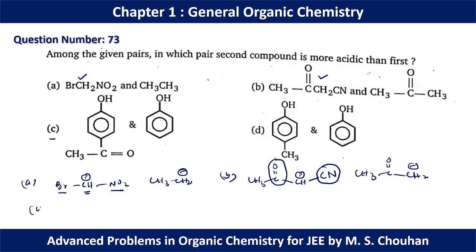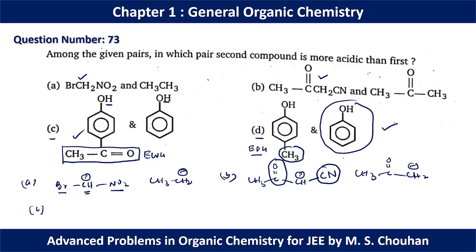In the third option, we have acidic hydrogen, and if we remove these two acidic hydrogens, the negative charge is resonance stabilized. But in the first option we have again an electron withdrawing group, hence the first one is a much more stable conjugate base. In option D, we have CH3, which is an electron donating group, and this electron donating group can destabilize the conjugate base. So between these two molecules, the second one is much more stable due to the absence of any electron donating group. Hence, for question number 73, option D should be the correct option.